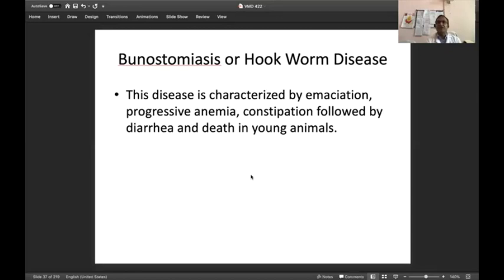It will not lead to death immediately within one or two days. There will be constipation. In the previous disease we discussed, there will be melena and diarrhea, but here we have to differentiate, as constipation develops.